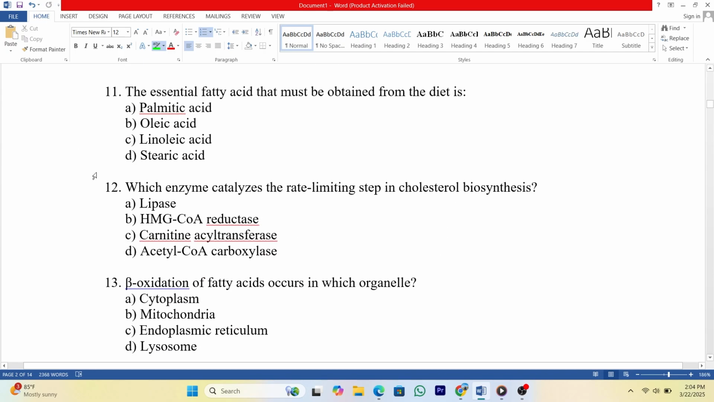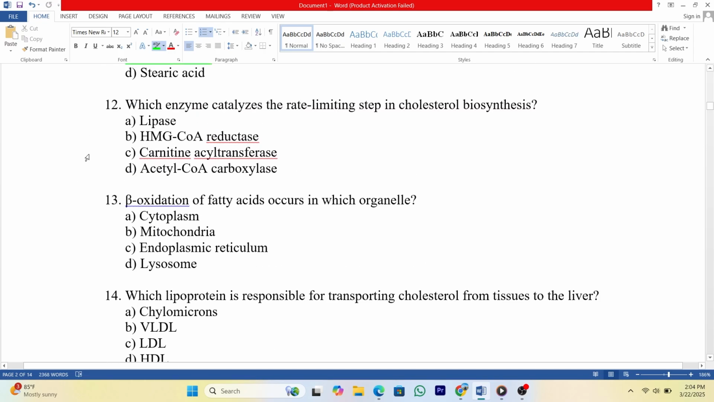11. The essential fatty acid that must be obtained from the diet is A. Palmitic acid. B. Oleic acid. C. Linoleic acid. D. Stearic acid. Answer: C.